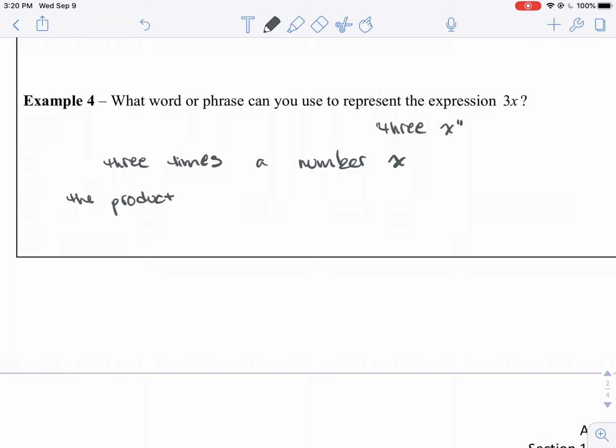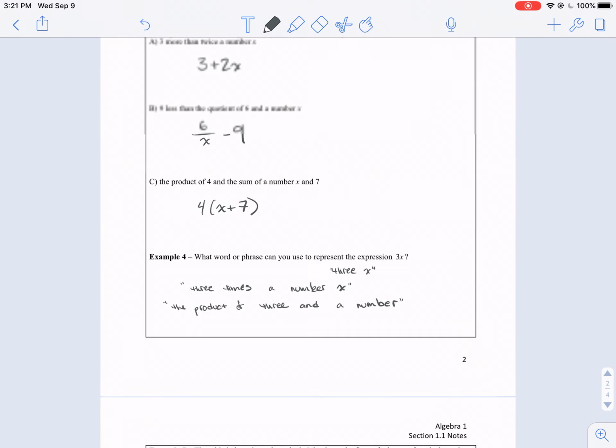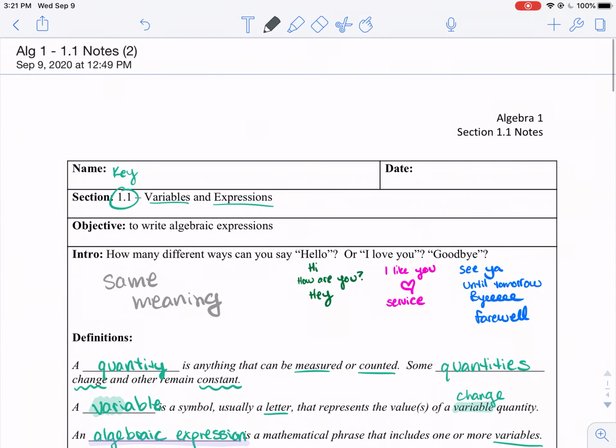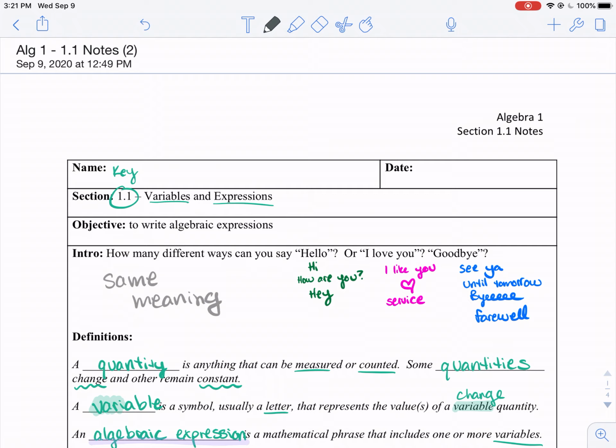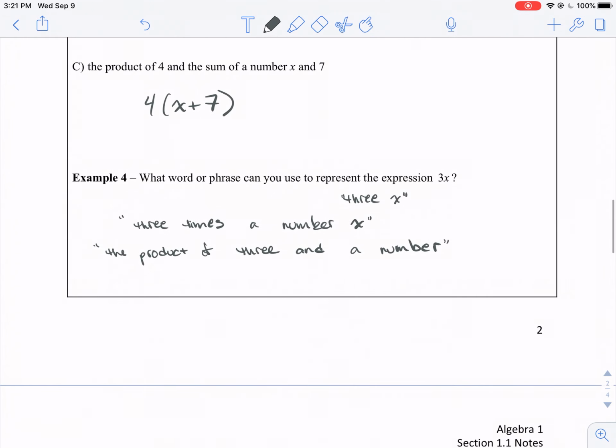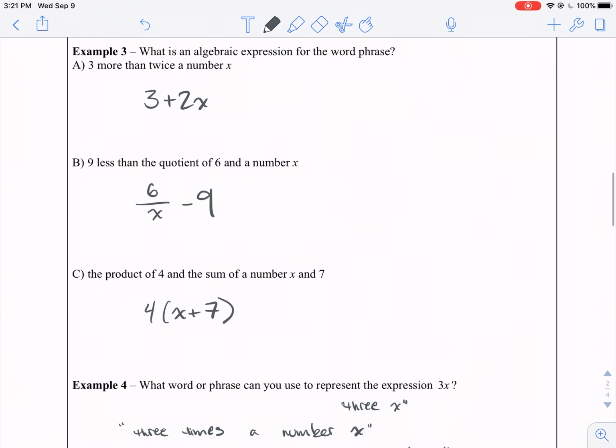the product of 3 and a number. You could say a number x or just a number, both are fine. Just like in our intro, we had a bunch of different ways to say the same thing, like hello, hi, I love you, I like you, or I washed the dishes for you, or goodbye, well, see you later. These are all different ways to say the same thing.